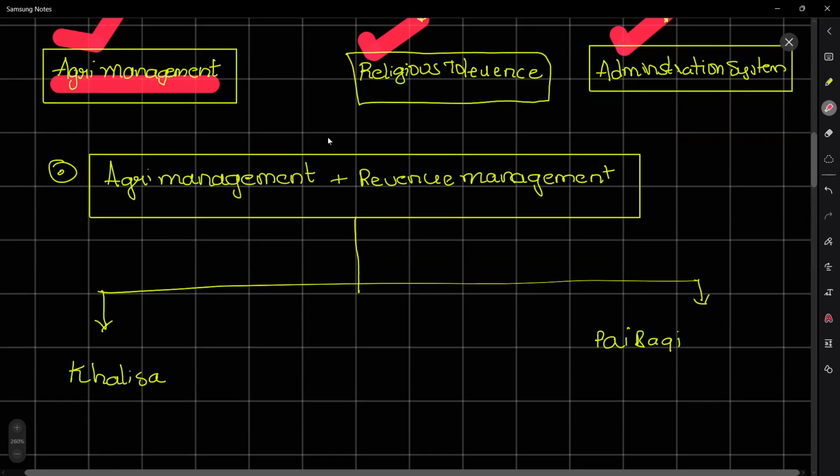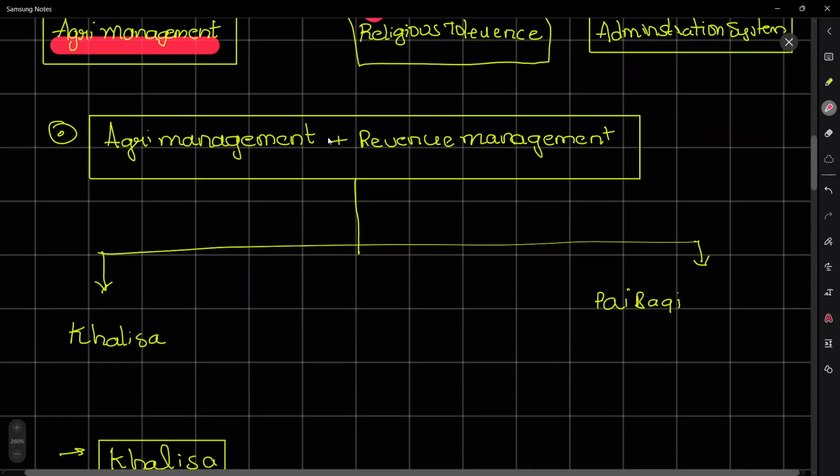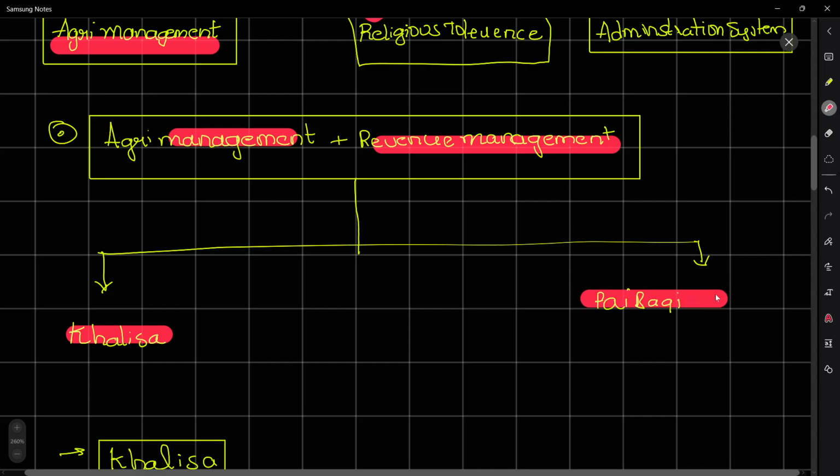One such is agricultural management and revenue management. Here, Akbar had created various other agricultural taxation collecting methodologies. Of those, the most successful was the Khalisa and Paybaki method.